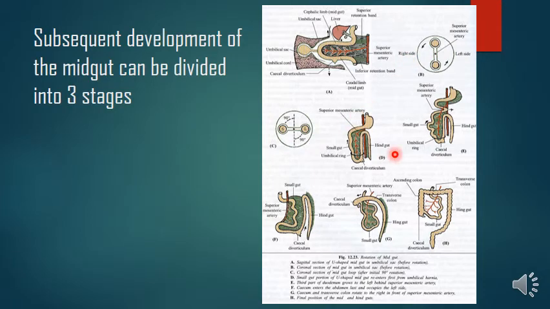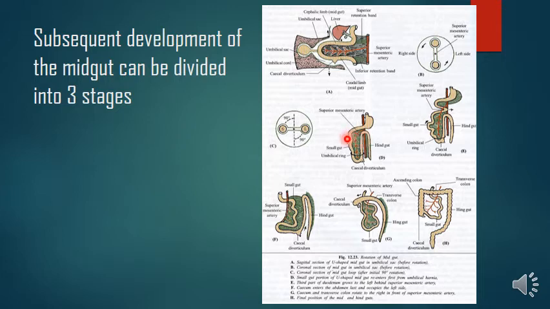So in second stage, what happens? The intestines are in the umbilical hernia, right? So for about 5 weeks, from 5th to 10th week of development, part of the intestinal loop is in the physiological umbilical hernia. Now, the cephalic limb has turned downwards and to the right, whereas the caudal limb has turned upwards and to the left. So cephalic limb is now the right limb and caudal limb is now the left limb. Clear?